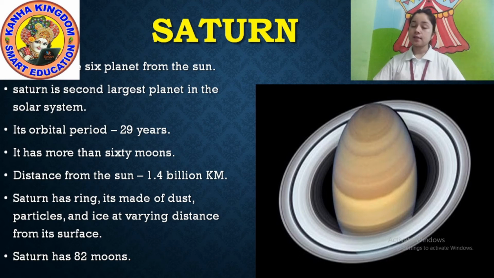Okay, Saturn has a ring. It is made up of dust particles and ice, covering the surface of Saturn. So this is all about Saturn. Hope you are clear. Look at the picture. Okay, so this is Saturn. So now move towards another planet.